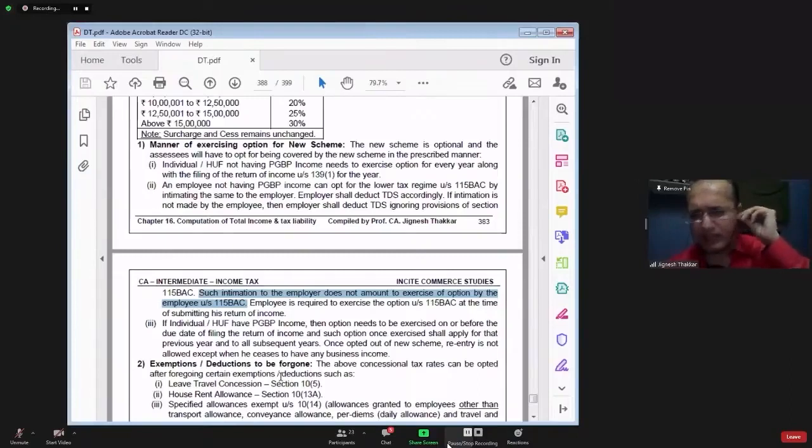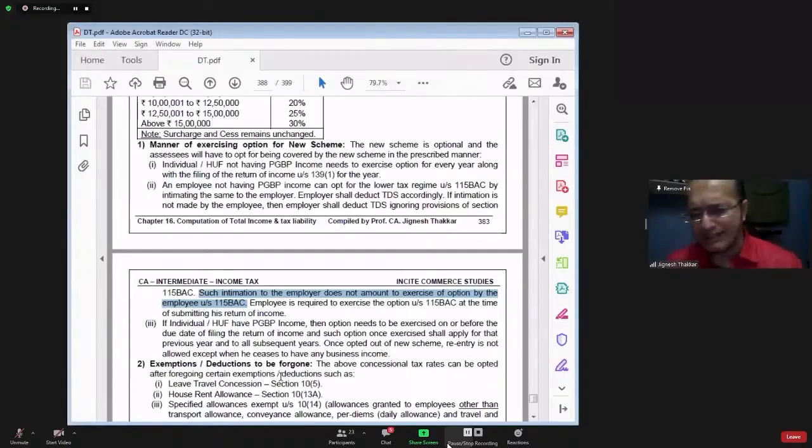But still it is not mandatory for the employee to go for section 115BAC. For example, the employee has intimated the employer saying that I want to go for section 115BAC, so deduct my TDS as per section 115BAC. But at the end of the year, the employee has realized that the normal provisions, the slab rates given in the Annual Finance Act, are more beneficial to him.